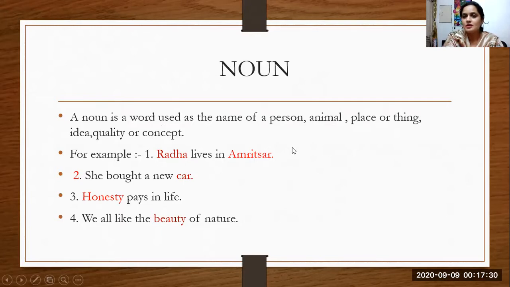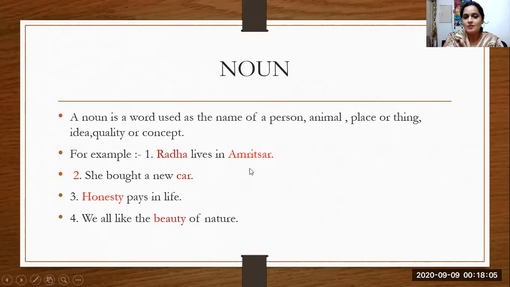In this world, if anything exists and it has a name, and everything has a name, that is a noun. Okay, whether you can touch that thing or cannot touch that thing, whether you can see that thing or cannot see that thing, all those things are nouns, whether concrete or abstract. Is it clear? For example, number one, Radha lives in Amritsar. She bought a new car. Honesty pays in life. We all like the beauty of nature.